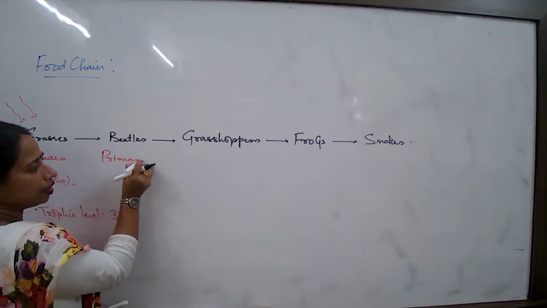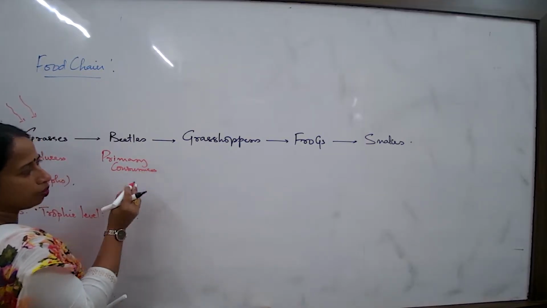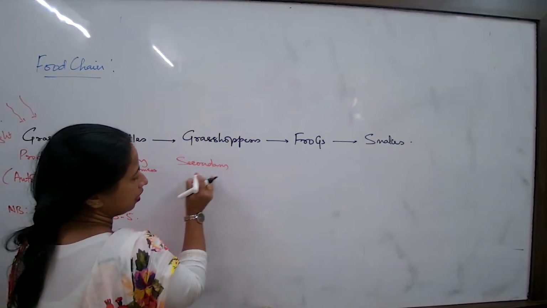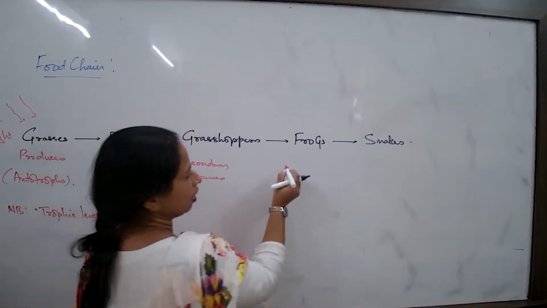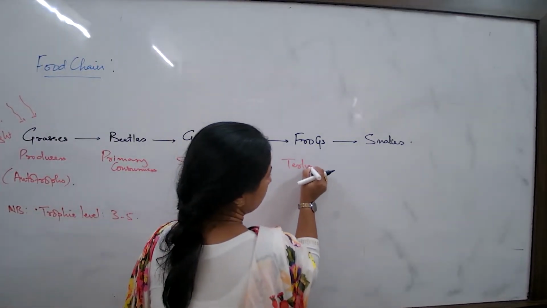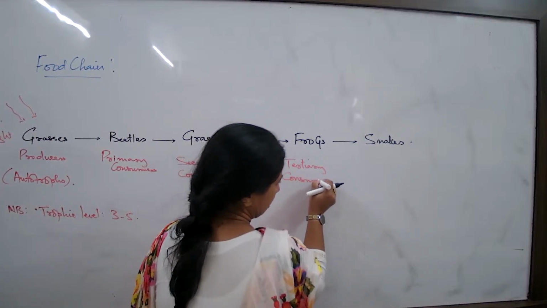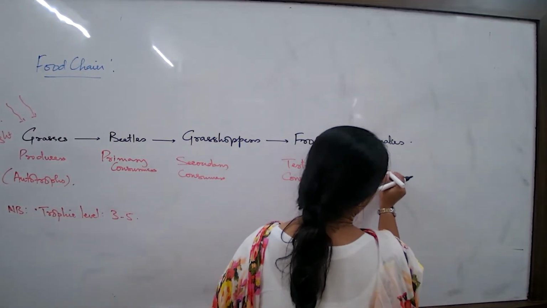This will be termed as the primary consumer. This will be termed as the secondary consumer. Then this will be termed as the tertiary consumer. So whenever you write examples, this has to be mentioned this way, and this has to be the top consumer.